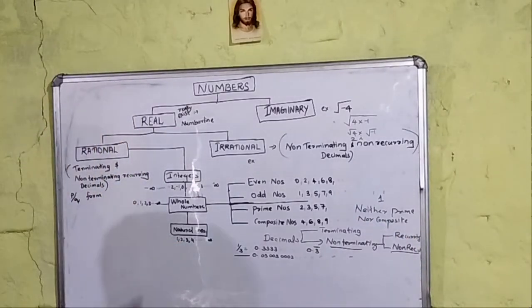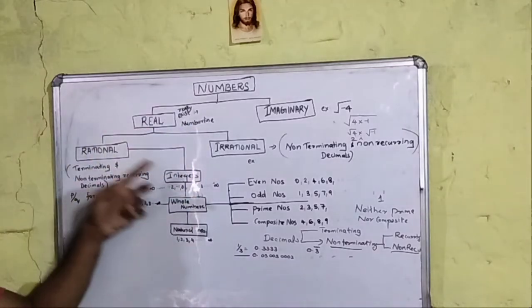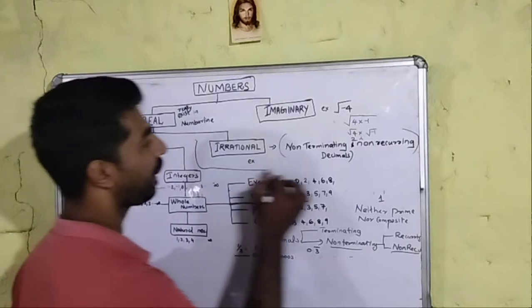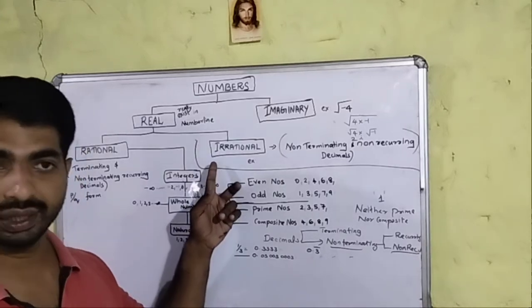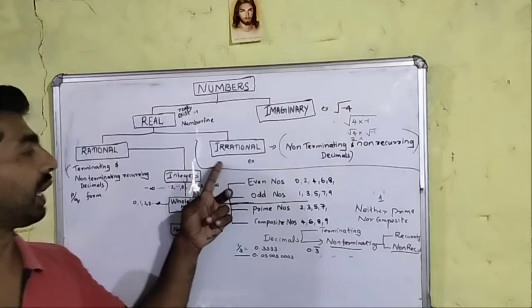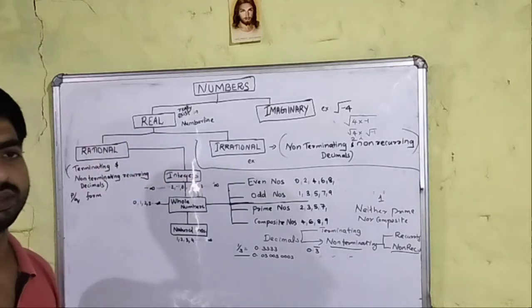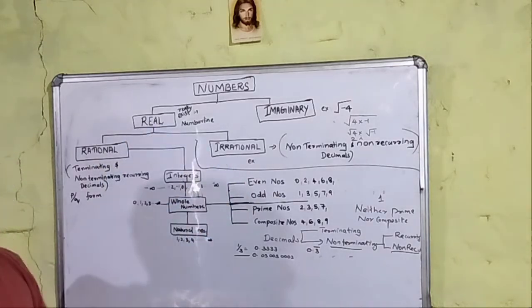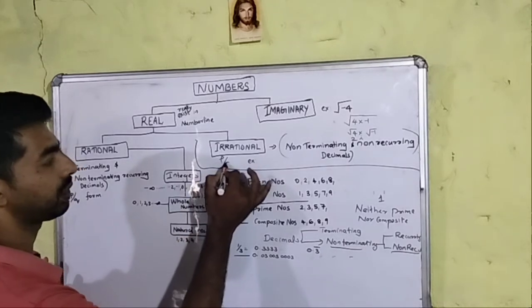So we already discussed the rational number. Then we will discuss the irrational number. What do you mean by an irrational number? An irrational number is a classification of the real number; it's a subset of real numbers. It is a number which we cannot express in the form p by q.